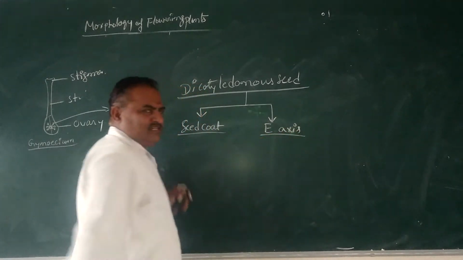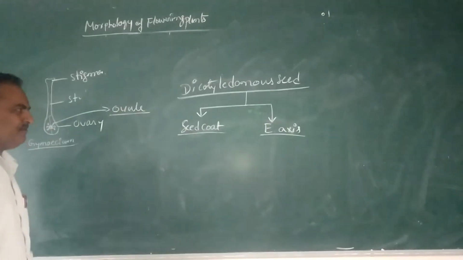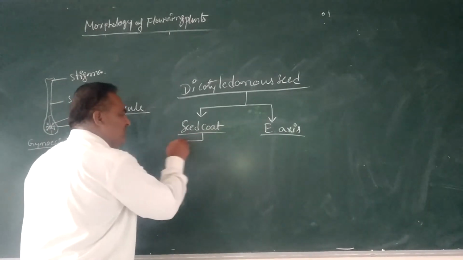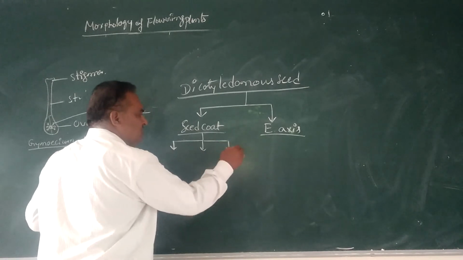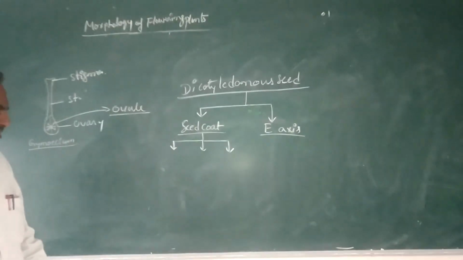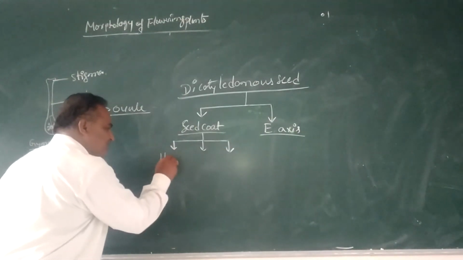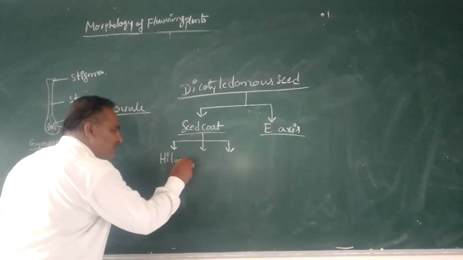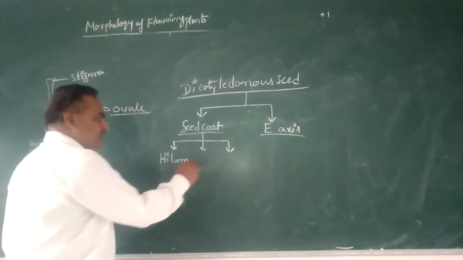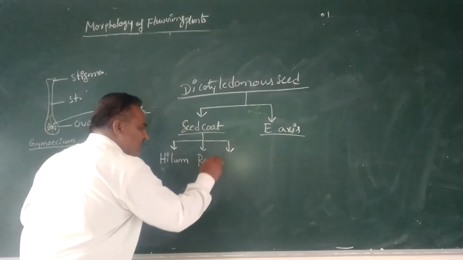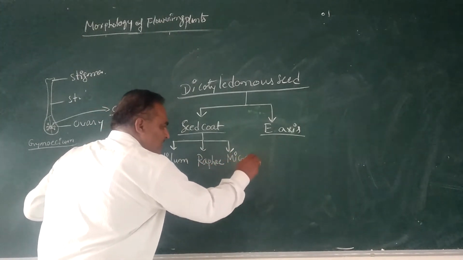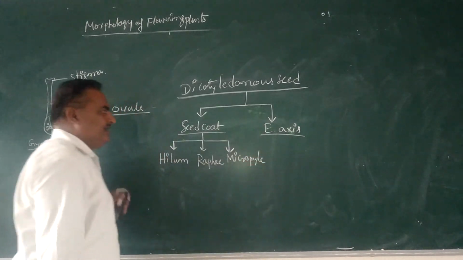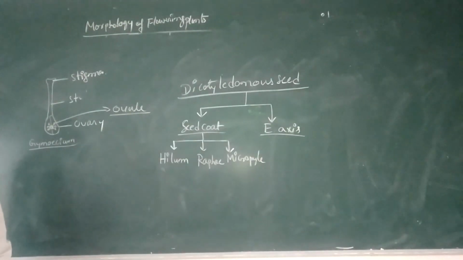In the seed coat of dicot seeds there are three regions: the hilum region, the raphe region, and the micropyle. These are the regions found particularly in the seed coat of a dicotyledonous seed.